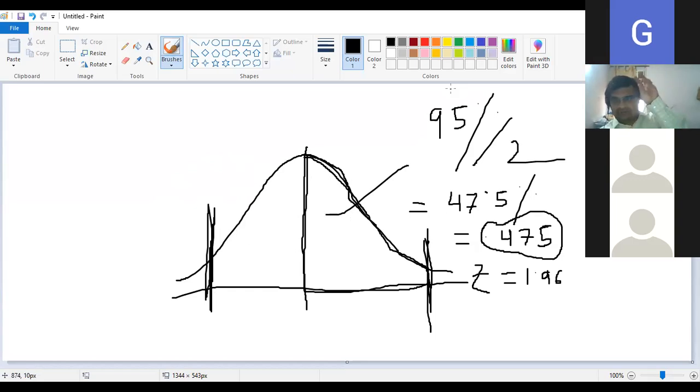It is the 95% chance that my population mean will lie within this confidence interval that I am giving. For this 95%, first of all, we calculate half of 95%, which is 47.5%. Converted into decimal, it is 0.475. If we check 0.475 in the Z table, you will get 1.96. That's why it comes from here. Clear?